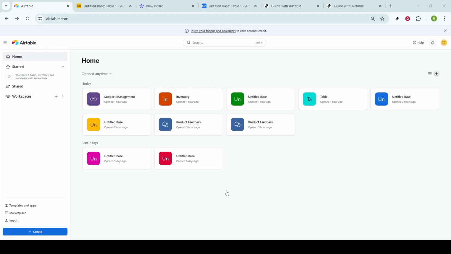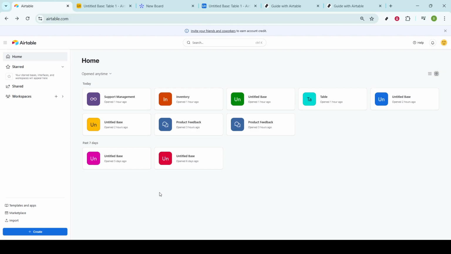In today's video, I'm going to teach you how to duplicate an Airtable base. This is a handy skill if you're managing multiple projects or need to maintain different versions of your work. Let's walk through this process step by step, ensuring you understand each phase clearly.